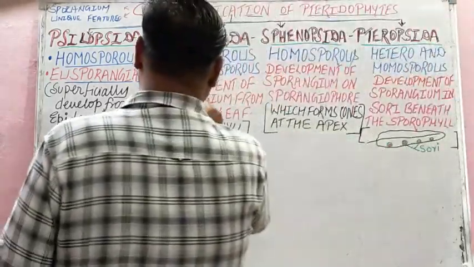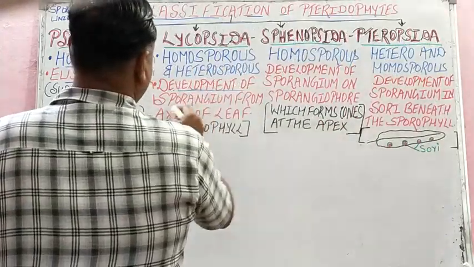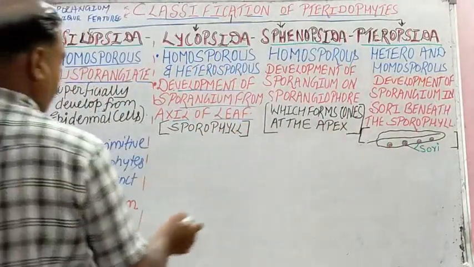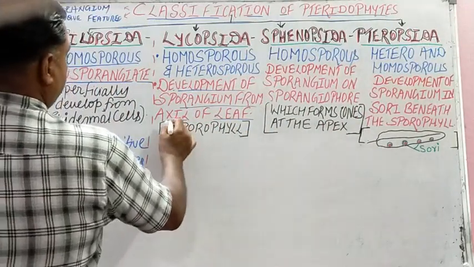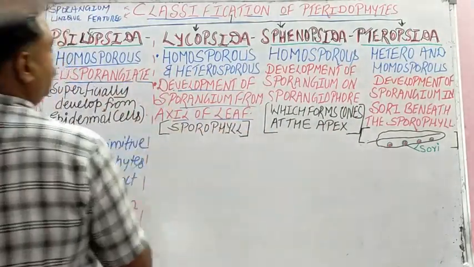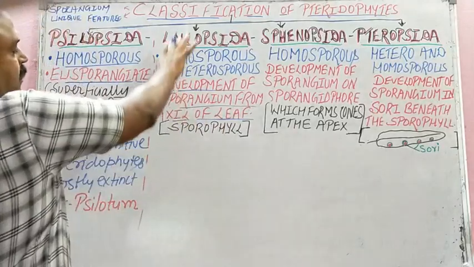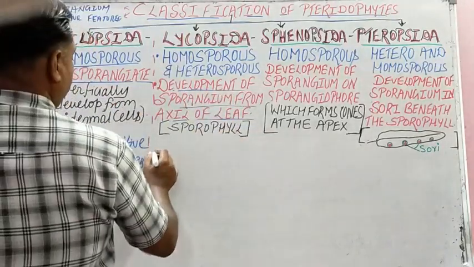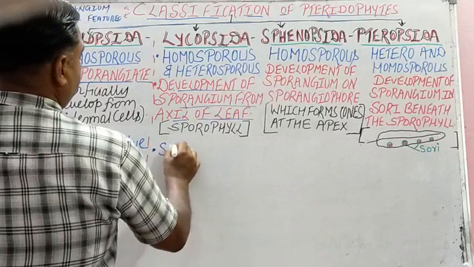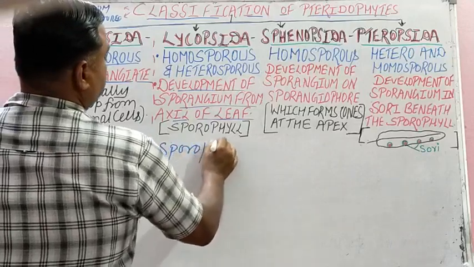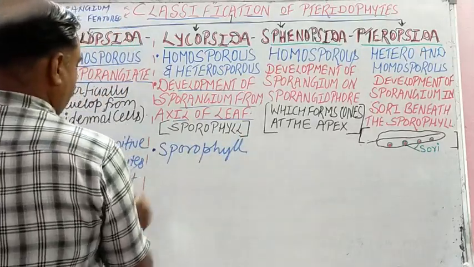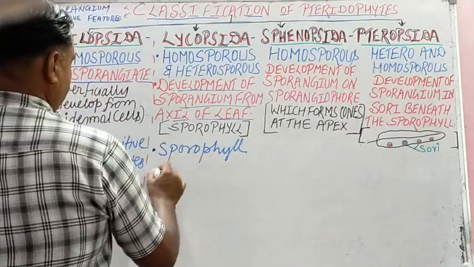And the development of the sporangium is from the axil of the leaf or sporophyll, like this, from the axil of the leaf, isn't it? This is about the development of the sporangium. And the unique feature, students, is the sporophyll. Sporophyll means a leaf bearing the sporangium or spore. Sporophylls become compact strobili.